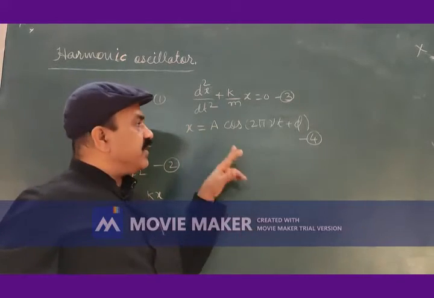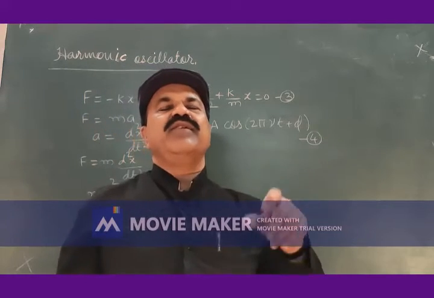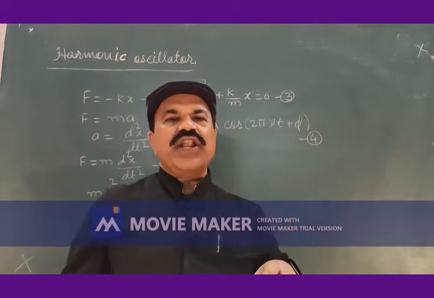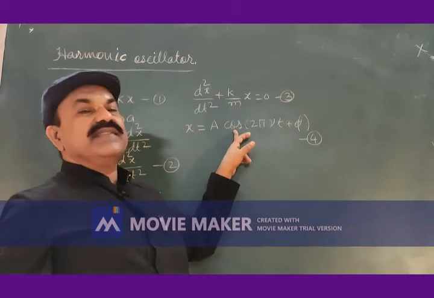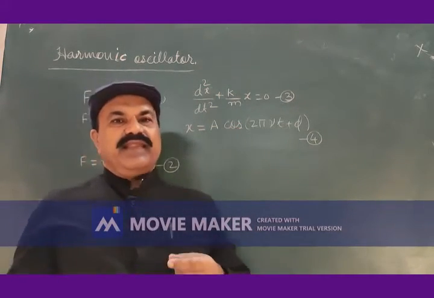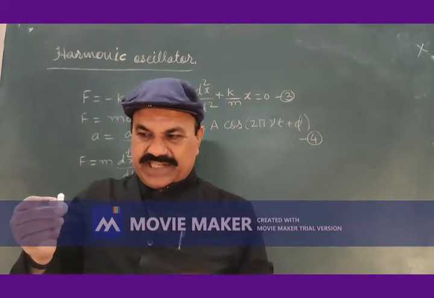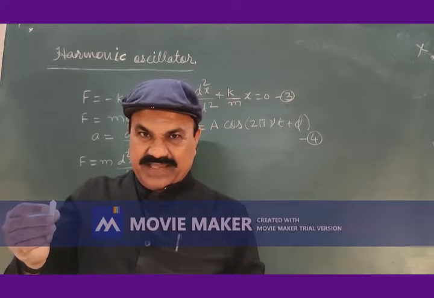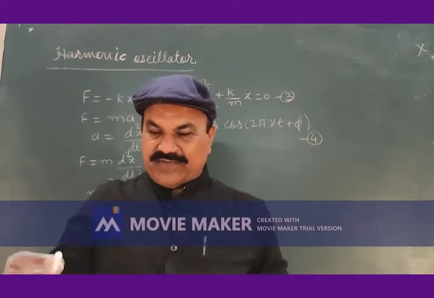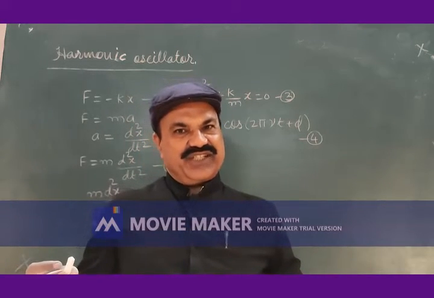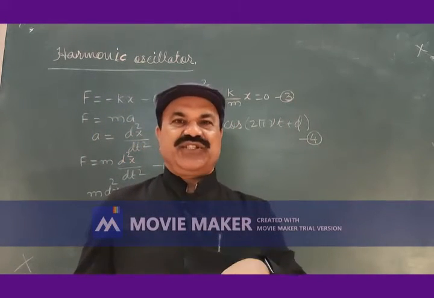x is displacement, a is amplitude, the maximum displacement of the vibrating body or particle from the mean position. Why cos? We displace the bob from the mean position and take it to the extreme. Oscillations are measured from the extreme position, from the maximum displacement position, and therefore in the solution we have considered cos.